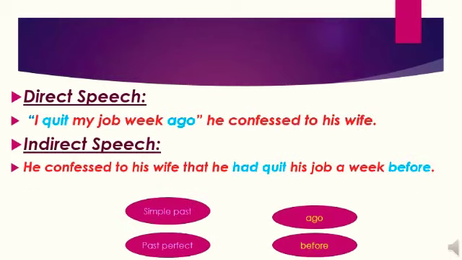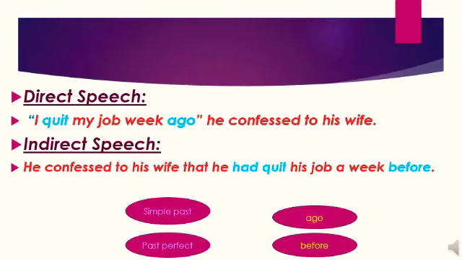Next, fourth example. "I quit my job a week ago," he confessed to his wife. Here, confessed means that he admitted the truth to his wife. So, how do we change it? See the indirect speech. He confessed to his wife that he had quit his job a week before. Notice that in the direct quote, the verb is already in the simple past, quit. When we back shift the tense of the simple past, it changes to the past perfect, had quit. Similarly, ago changes to before.